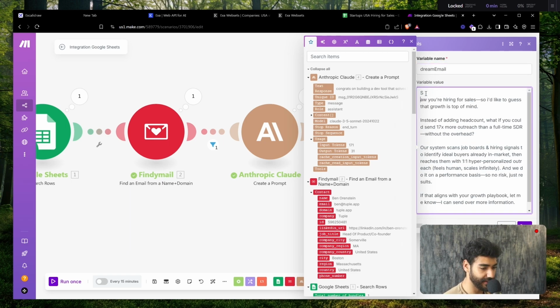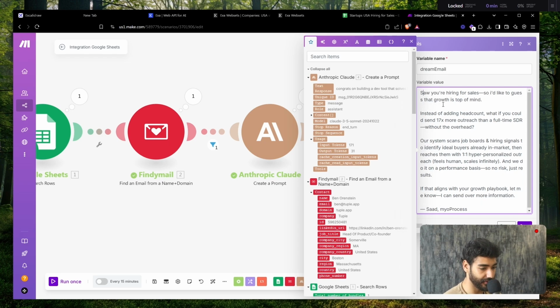So the first thing I want to do is let me walk you guys through the copy. So saw you're hiring for sales. So I'd like to guess that growth is top of mind. Just asking a question, and I'm just basically introducing my value proposition, which is the following. Instead of adding headcount, what if we could send 17 times more outreach than a full-time SDR? Because this is what we do.